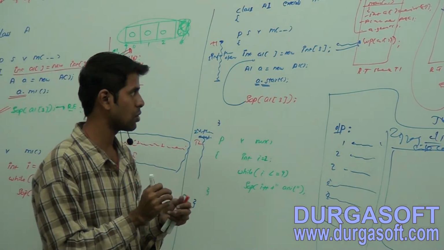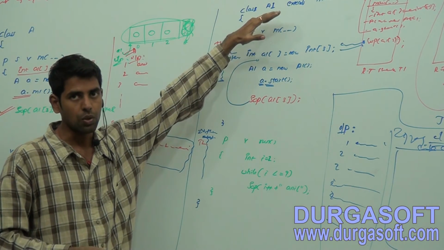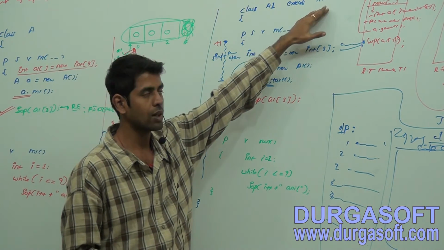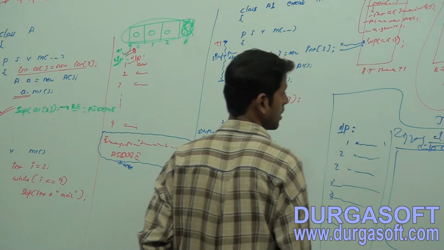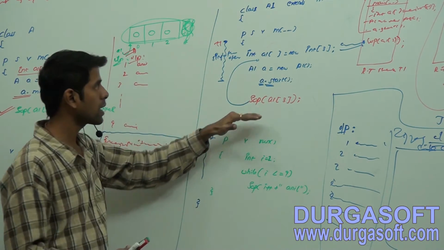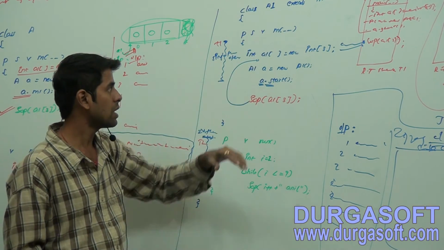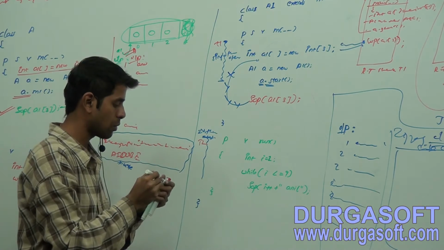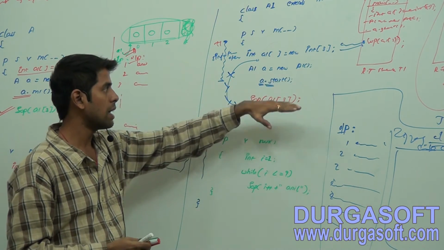Now observe here what I have done. I have taken class A1, which is going to act as the child class to Thread. Why? I want to create a thread here. Now I have taken one method, the static void main method. Within that I have taken one array and created an object for this class.